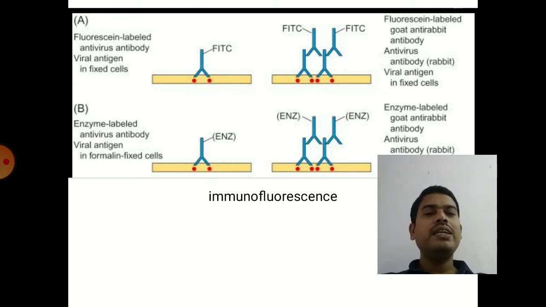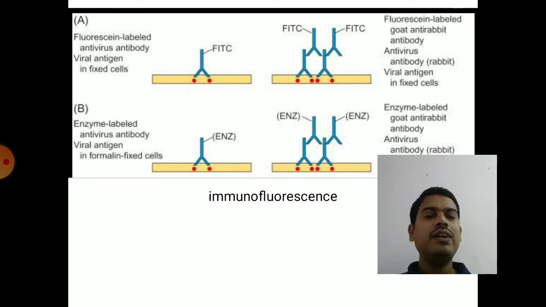But these enzyme labeled antibodies are used especially in Western blotting, where you can visualize the bands with your normal eyes, without any fluorescent microscope or FACS. So that is enzyme labeled antibodies. If it is labeled with a fluorescent compound, then you have to use a fluorescent microscope or fluorescent activated cell sorter for separation of the cells from a group of cells.